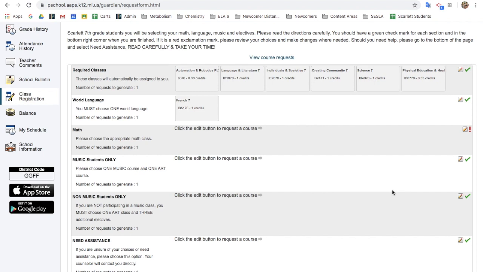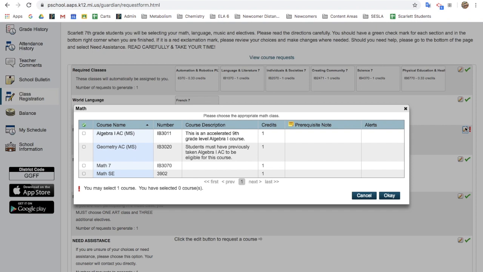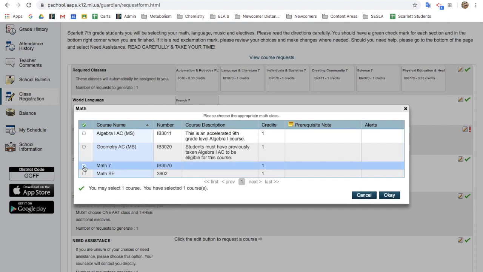Next, you're going to choose your math class. Go over here, click this button. If your math teacher this year was Ms. Pedalino, Mr. Garcia, or Ms. Magulik, choose Math 7. If your teacher was Ms. Kent or Ms. Thorson, choose Algebra 1 AC. If you had Mr. Herrera, choose Geometry AC. When you're done, click OK.